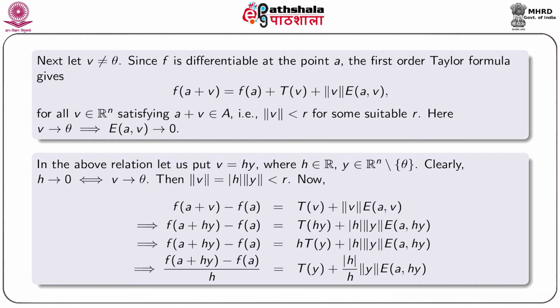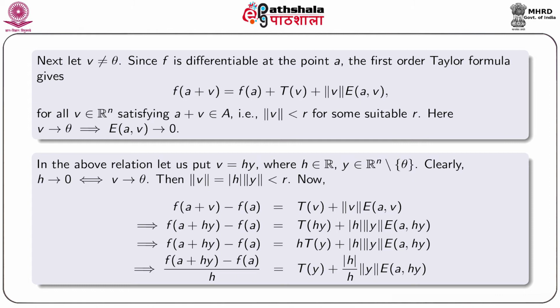Now, from the first order Taylor formula, we find f of a plus v minus f of a equal to T(v) plus norm v E(a, v). We replace v by h y and apply the linearity property of T. So, we find f of a plus h y minus f of a equal to h times T(y) plus mod h norm y E(a, h y). We divide both the sides by h, assuming h is non-zero.